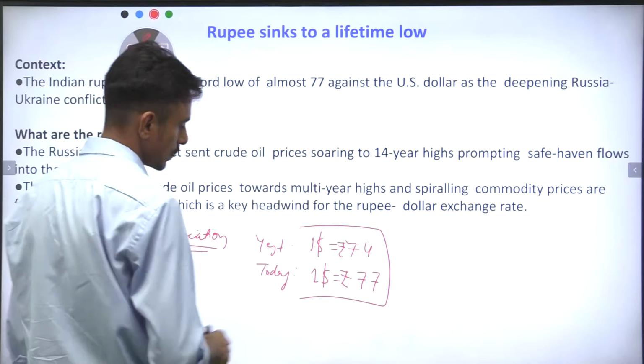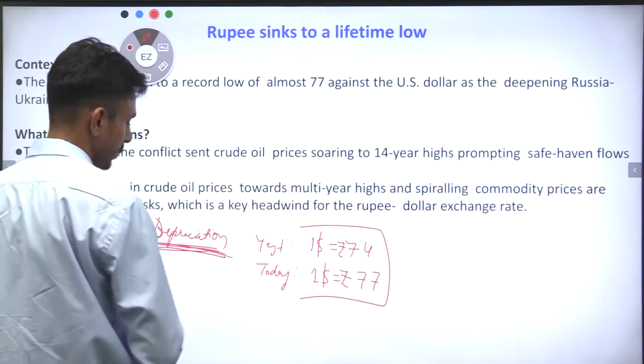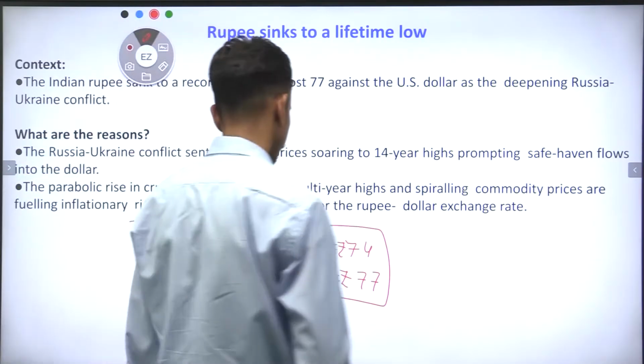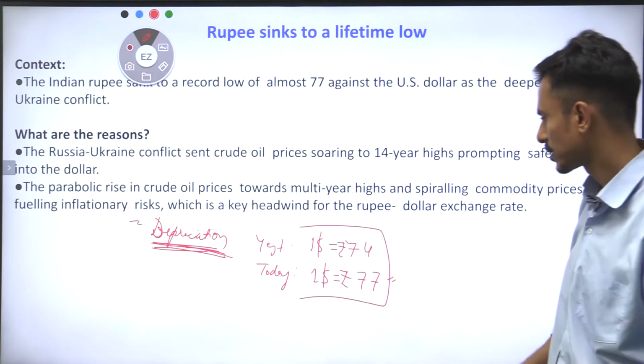So in this sense, the value of the money has depreciated, has degraded, right? So this is called depreciation.